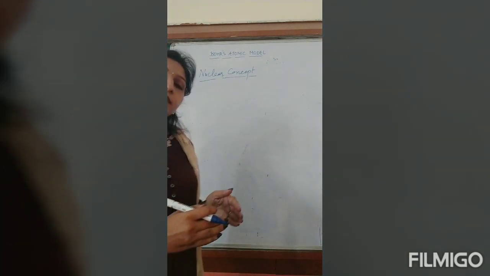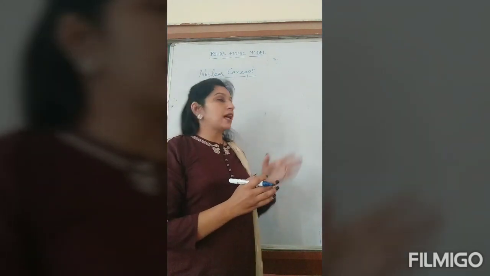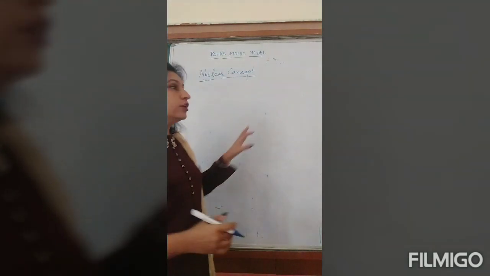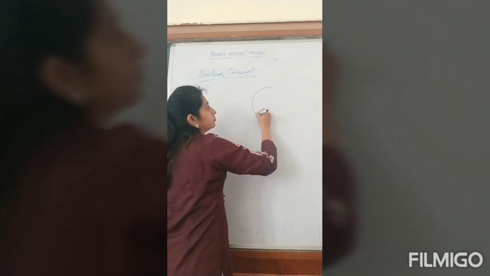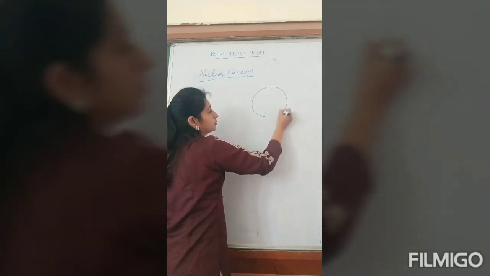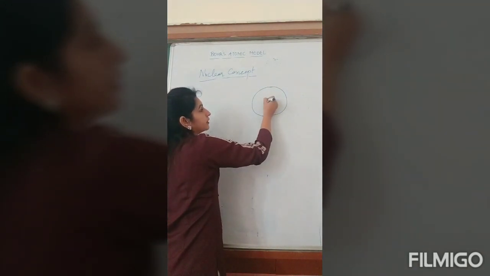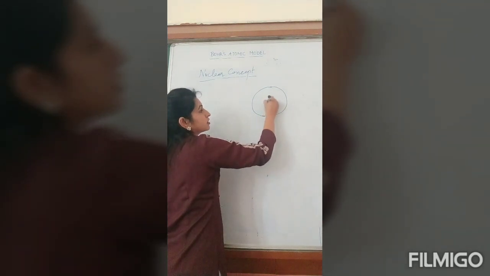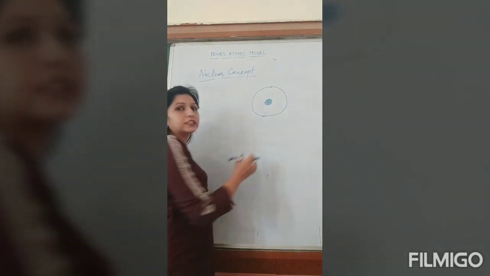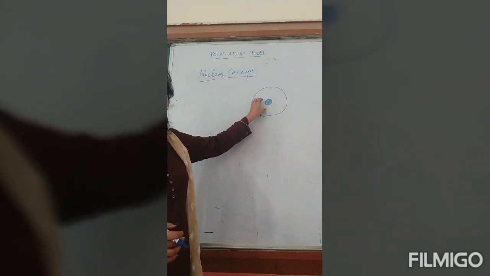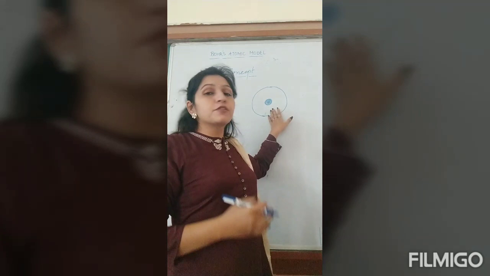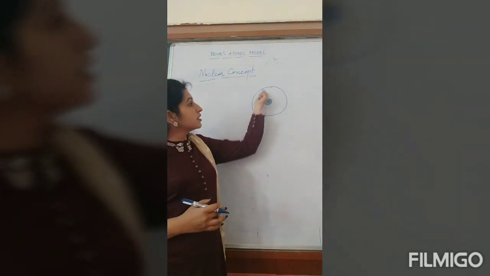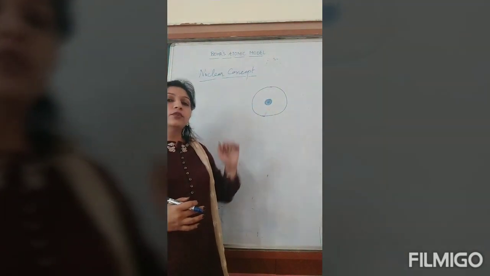That every atom consists of a nucleus at its center, and that nucleus is composed of the whole positive charge on the atom. Suppose this is the atom, and here in the center there will be the nucleus. The whole positive charge is concentrated at the nucleus because the nucleus contains protons, so the total positive charge is concentrated inside it.